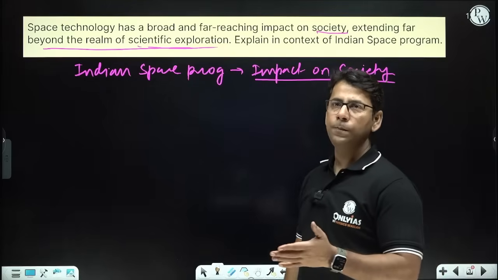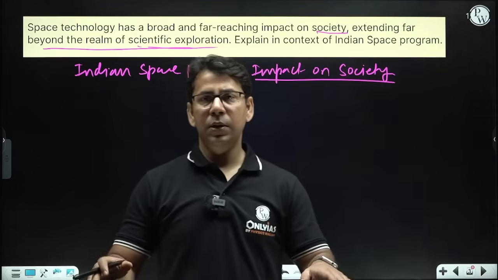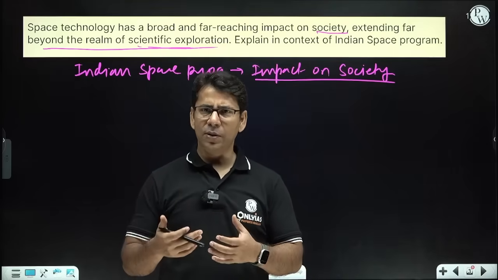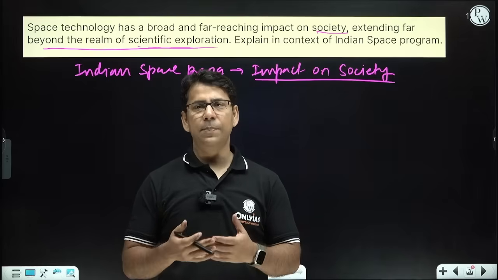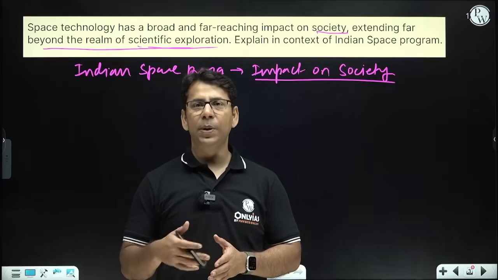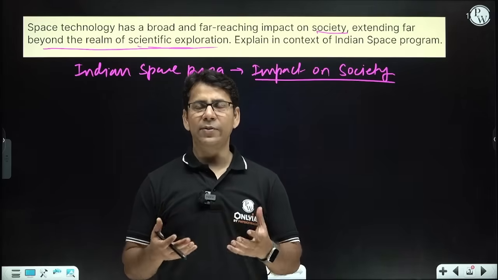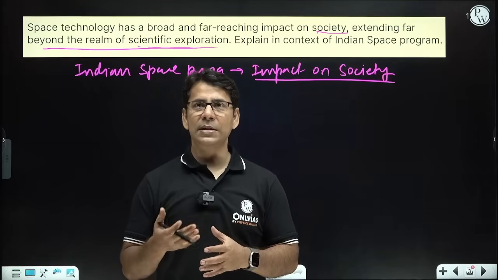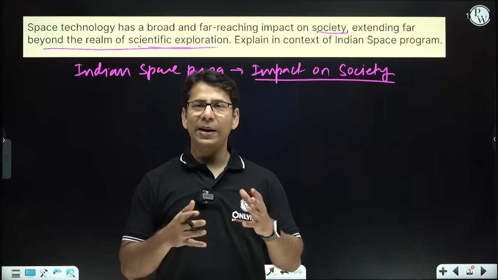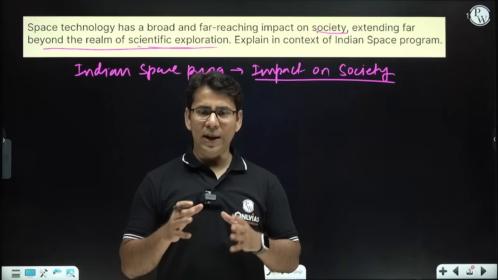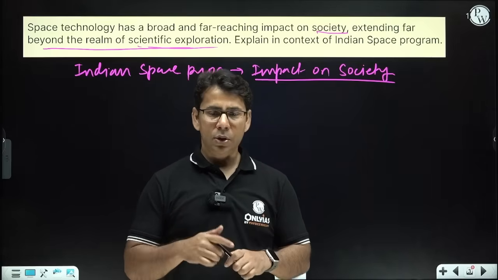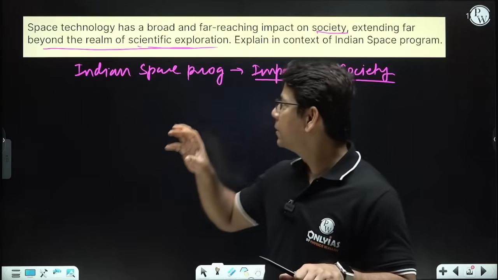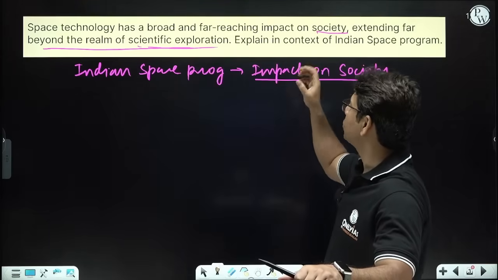And we all know that space is a technology which is integrated with many technologies of everyday life. For example, IT, communication, television, public broadcasting and public addressing systems, agriculture, right? So we'll have to show how we can link space technology and society.